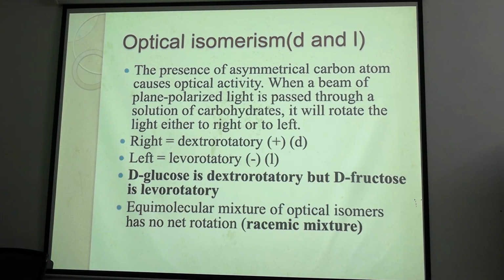In case of D-glucose, it is dextrorotatory, that is light is deflected to the right hand side, and in case of fructose it is levorotatory. Now notice one thing, it is both D-glucose and D-fructose, capital D. These have nothing to do with optical isomerism. Optical isomerism is noted as small d and small l, or plus or minus. When it is to the right side it is plus or small d, when it is towards left it is minus or small l. Clear?